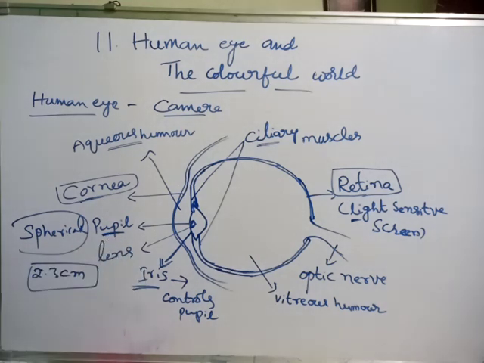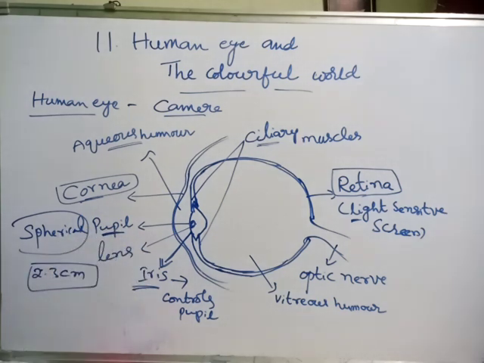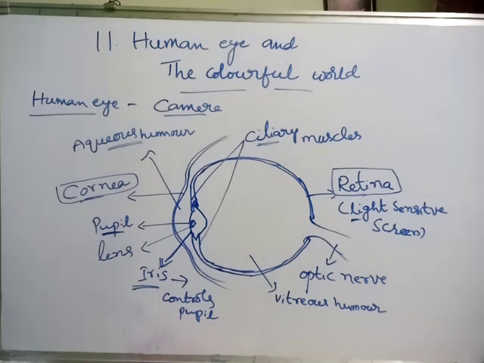The pupil regulates the amount of light entering the eye.